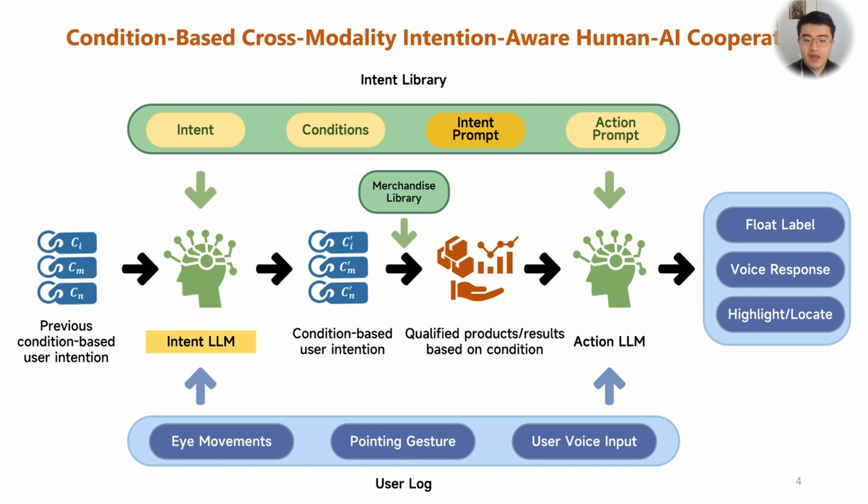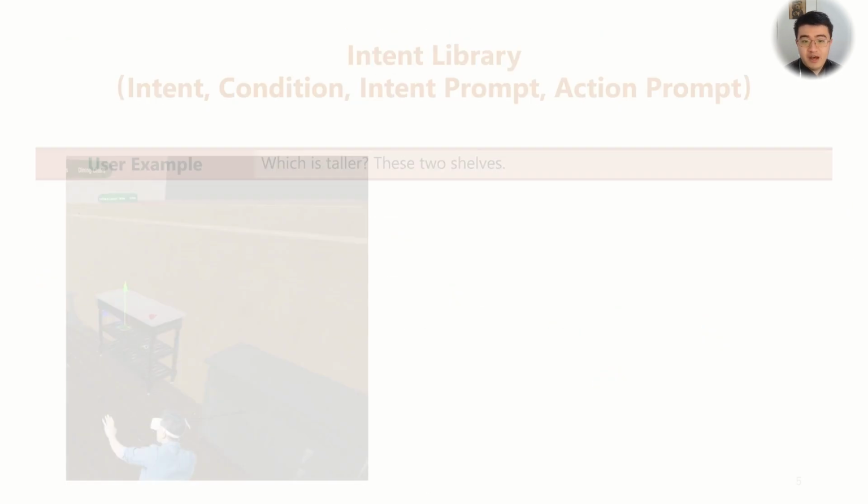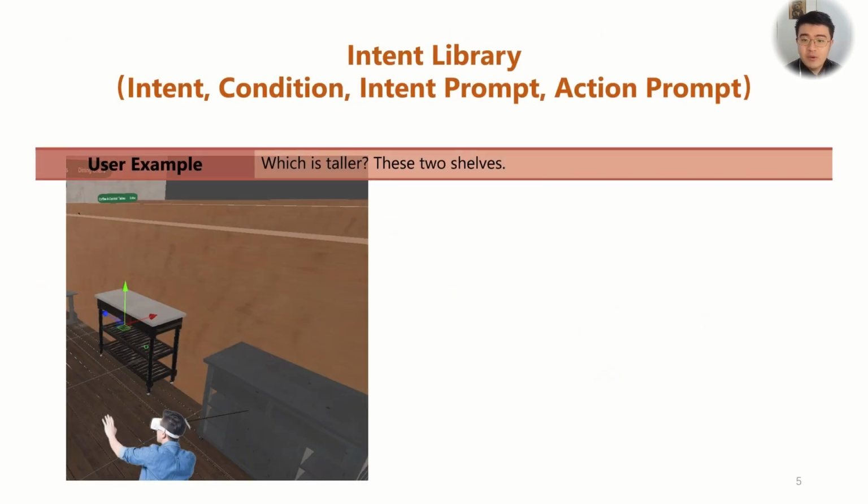The second involved LLM is the action LLM. Based on the user logs and the retrieved results, the action LLM realizes the condition-based user intentions and corresponding action prompt from the intent library to generate various action orders, such as float labels, voice responses, highlights, etc. In such a framework, AI assistant in the system can effectively utilize the user's multimodal data to first detect the user's intent and then efficiently filter the actions to be executed based on the condition, thus leading to subsequent efficient action generation.